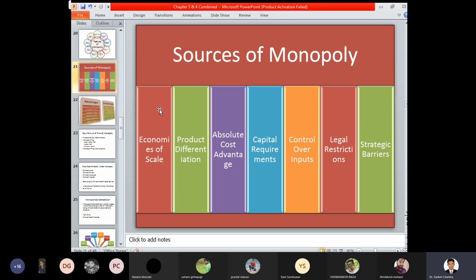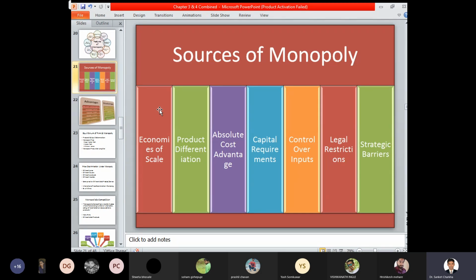That is, if the top management, your strategic partners, the board of directors or the chairman, is of the opinion that only our product or commodity must regulate or control the market situation, then they may provide certain features and factors with respect to how effective and beneficial products can be created or manufactured in a market situation. So in this case, the various sources of monopoly are the economies of scale, the product differentiation, the absolute cost advantage, the capital requirements, the control over the inputs, the legal restrictions, and lastly, the strategic barriers.